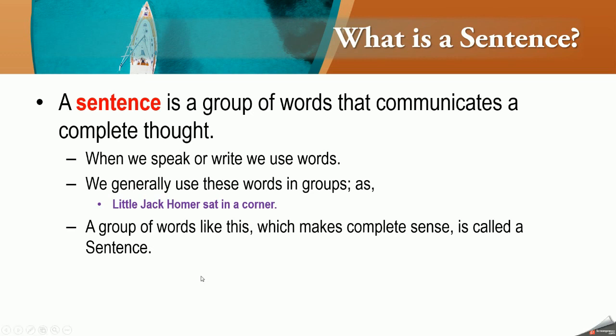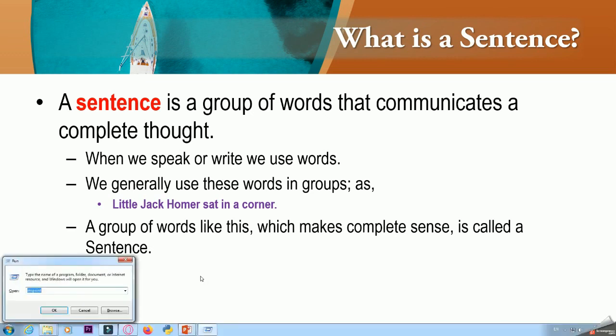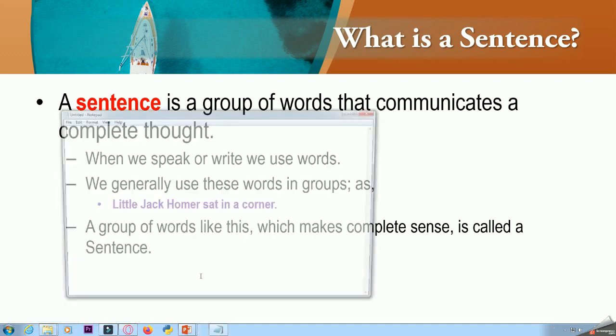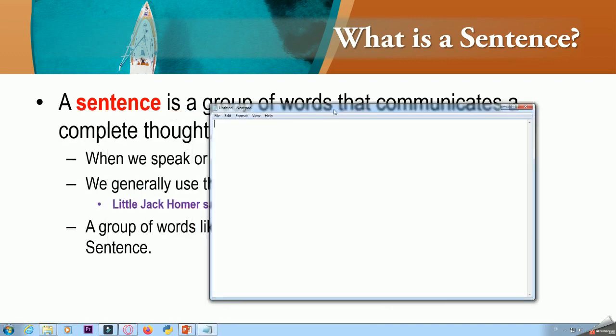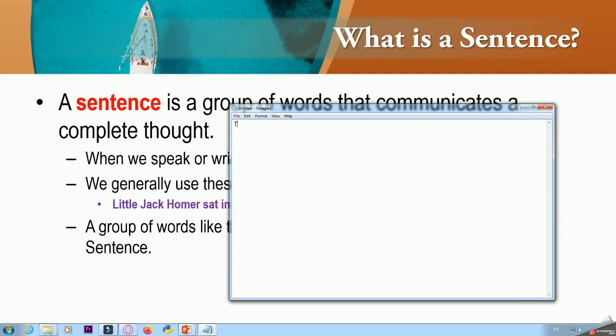For example, I can write, the sun is the pivot of the solar system. So this is a statement where I am trying to say that the sun is at the center of the solar system.